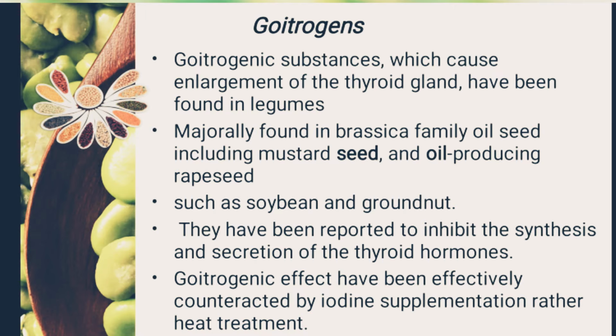When we consume these components in bulk quantity in day-to-day life, they have been reported to inhibit the synthesis and secretion of thyroid hormone. In that condition, we consume iodine as a supplement to retard the goitrogen action.